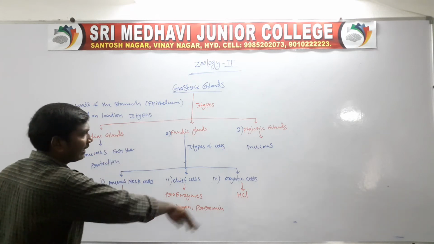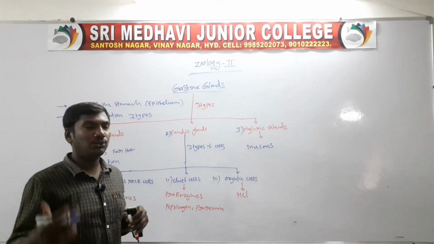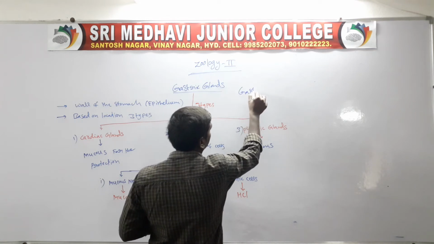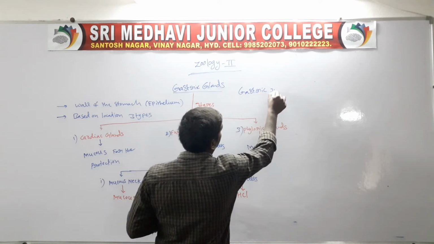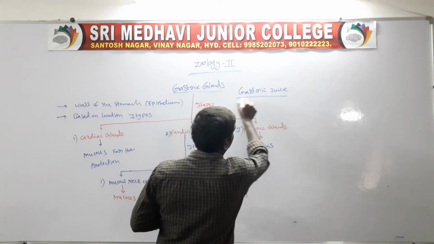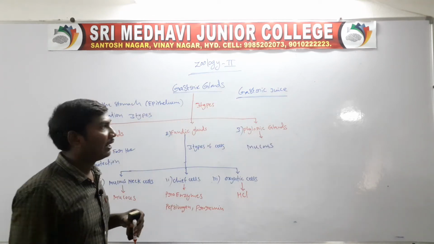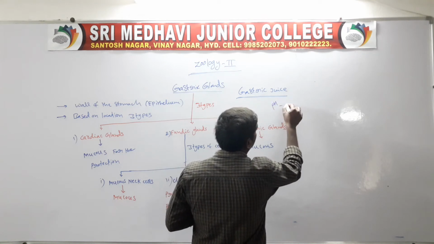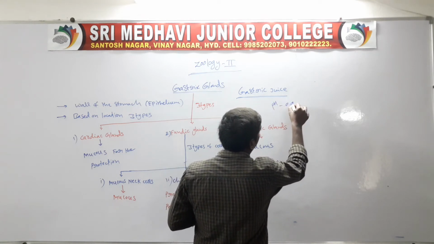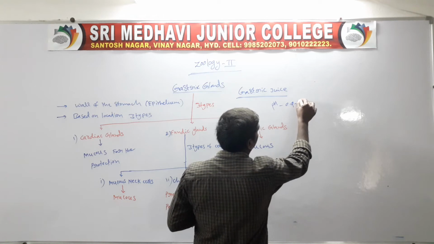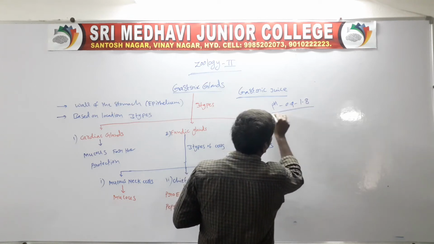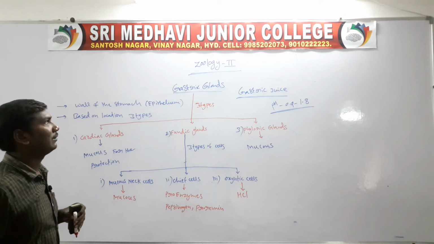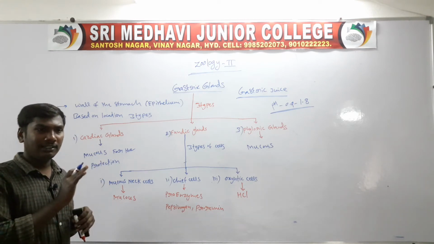The entire secretion of these glands is called the gastric juice. The gastric juice pH is 0.9 to 1.8.